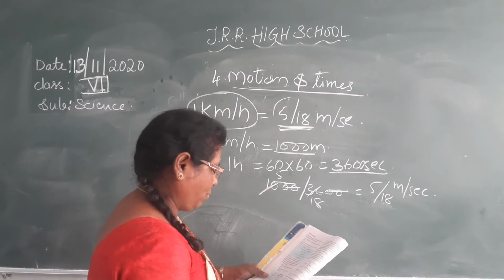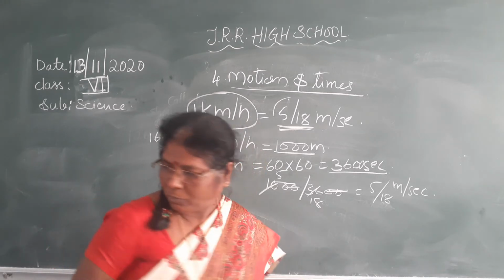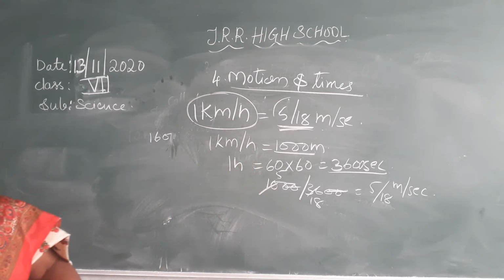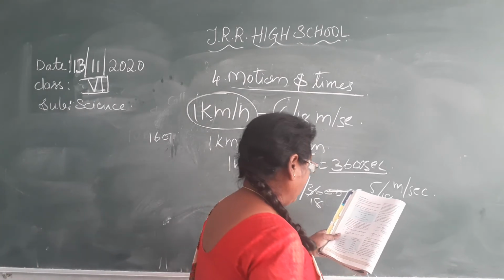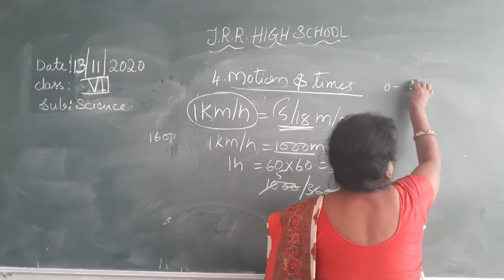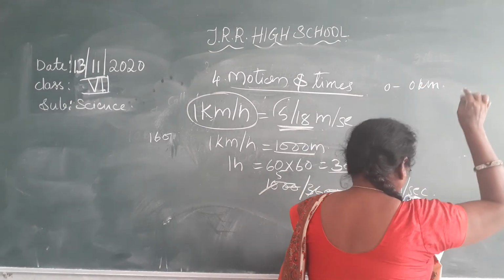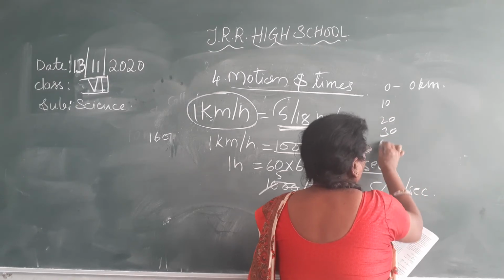You have to do this problem. See here, a car: at 0 minutes, the car is at 0 kilometers, meaning at rest. Then 10 minutes, 20, 30, 40.